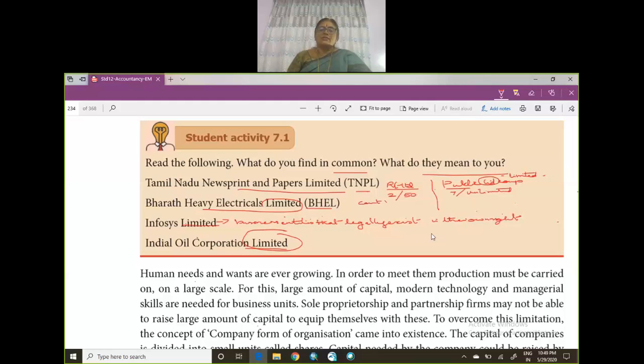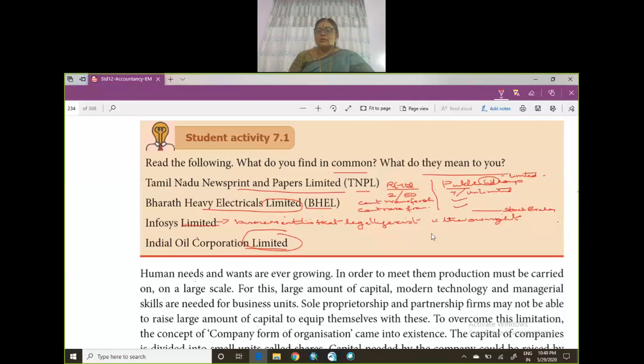In case of a public company, you can transfer shares. In private companies, you can't raise capital from the public by floating shares in the market, or subscribe for debentures, or go for public deposit. In case of public companies, you can raise capital from the general public, and these shares are generally traded in the stock exchange or securities exchange.